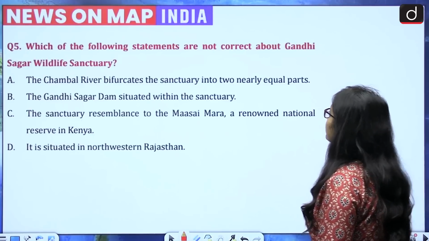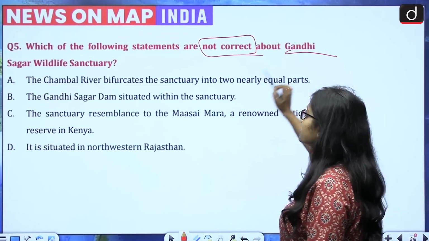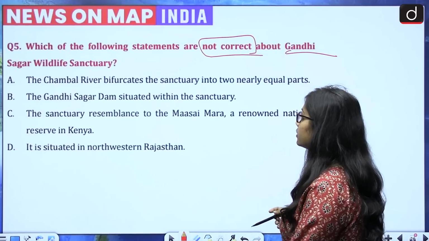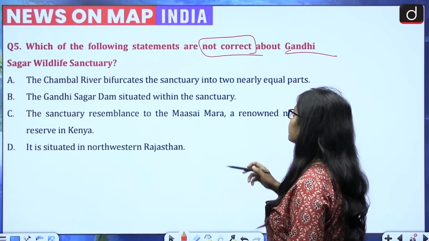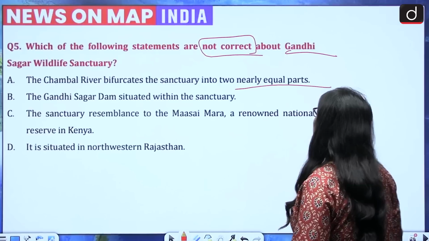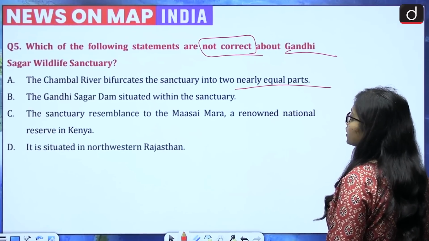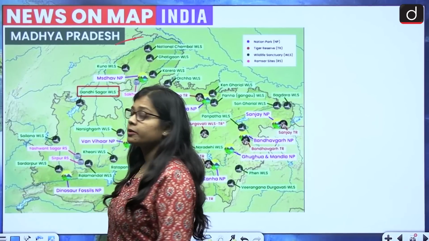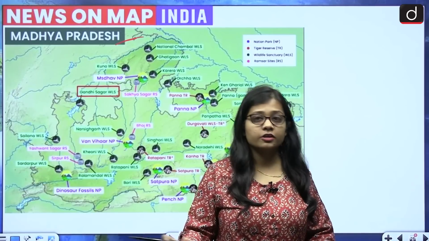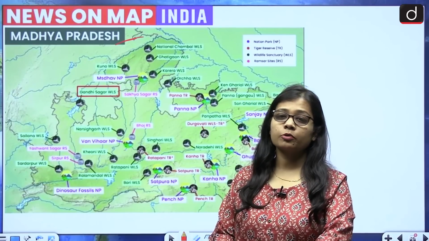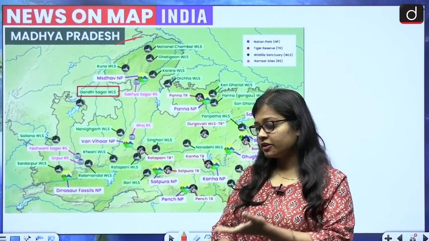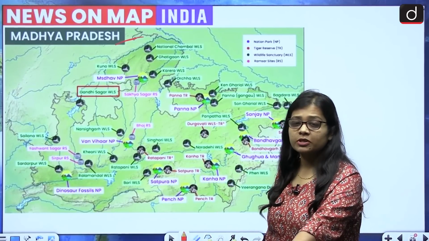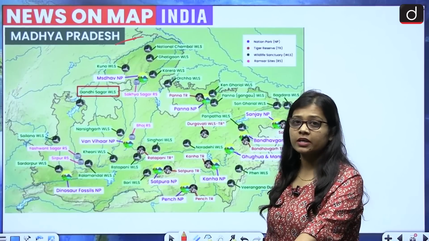Which of the following statements are not correct about Gandhi Sagar Wildlife Sanctuary? It is asking about the incorrect statement. First, the Chambal River bifurcates the sanctuary into two nearly equal parts. First of all, let us talk about the Gandhi Sagar Wildlife Sanctuary. It lies in the state of Madhya Pradesh, which remains in news because of Project Cheetah, and the recently added tiger reserves are also in the state. Madhya Pradesh leads in the number of tiger reserves in India.